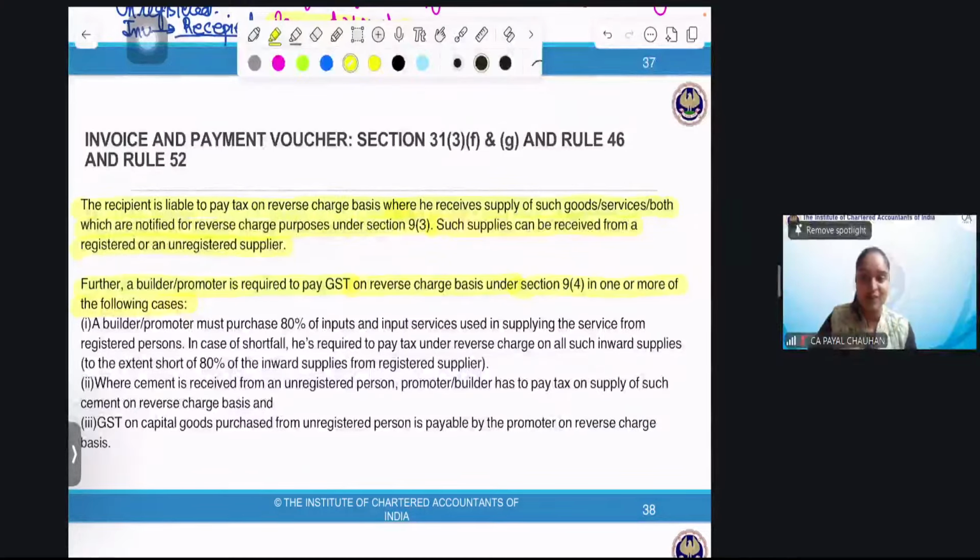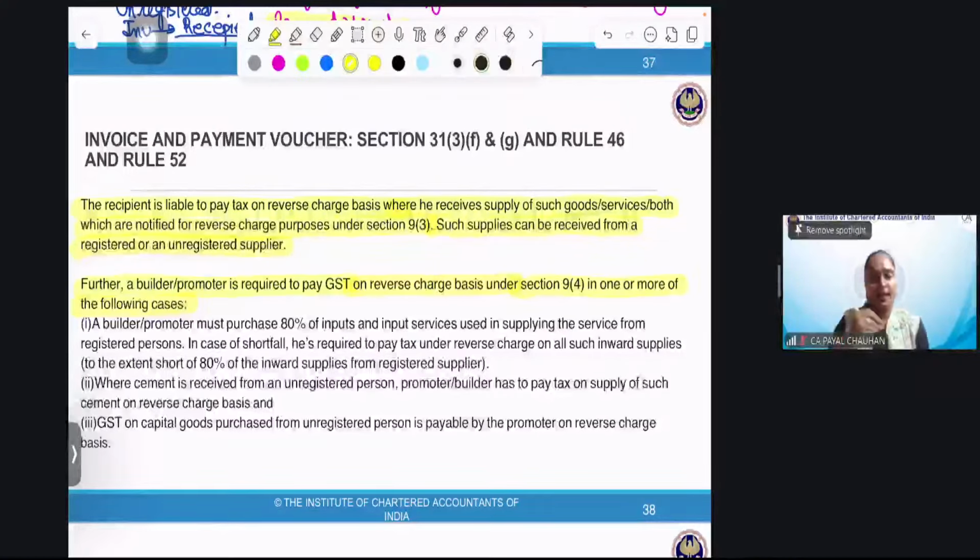If it is affordable housing scheme, the rate of GST is 1%. If it is other than affordable, we have a square meter area. It's 5%. Very good. Now, I'm just telling what is 9(3) and 9(4).